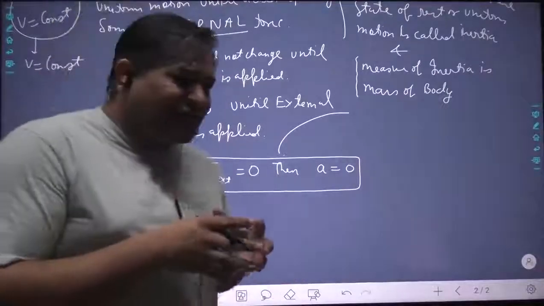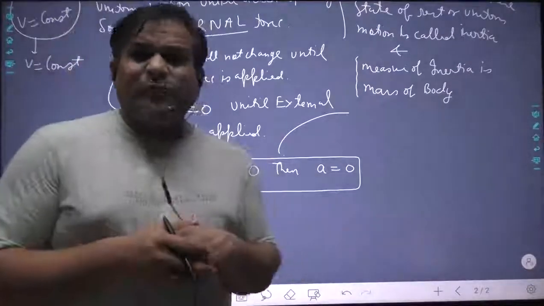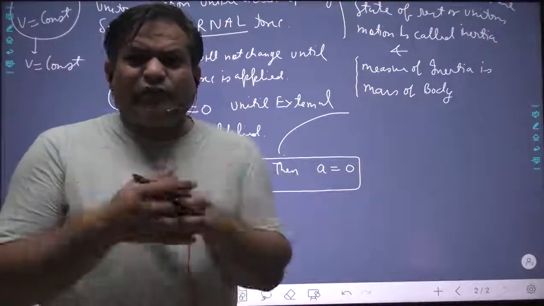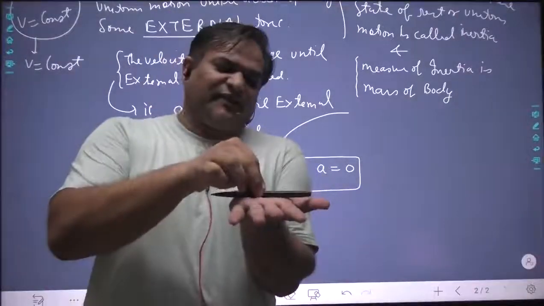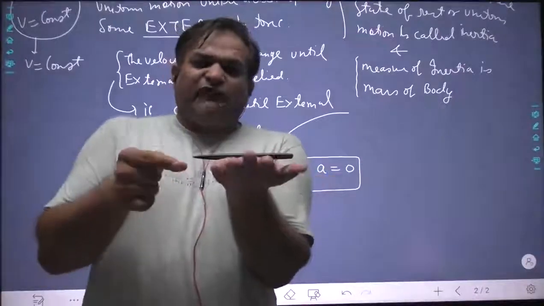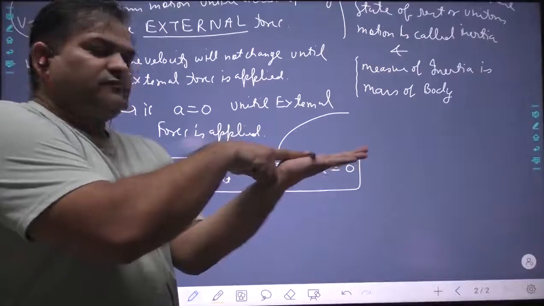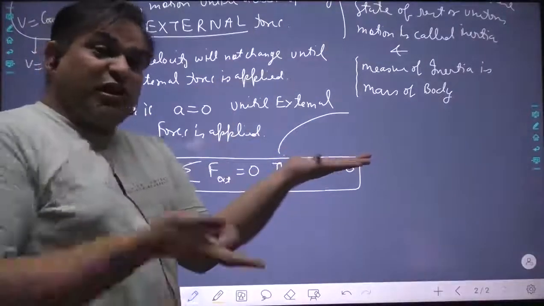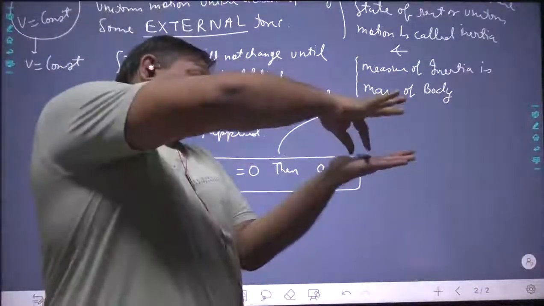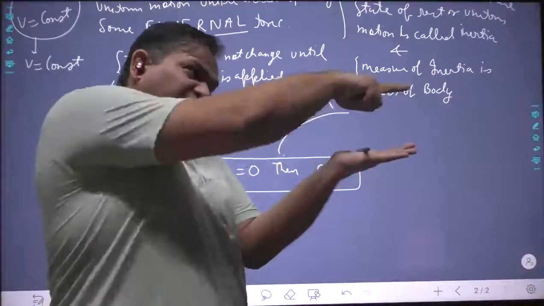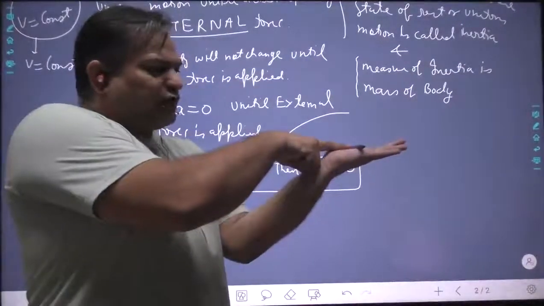Now, where did this sum come into the picture? Why did the sum of external forces come into the picture, if we were only talking about force? Now see, it is something like this. If a person pushes it in this direction, and another person comes and pushes from the other side, now both are pushing. I am pushing in this direction and that person is pushing in that direction, but the force applied by both of them is the same.